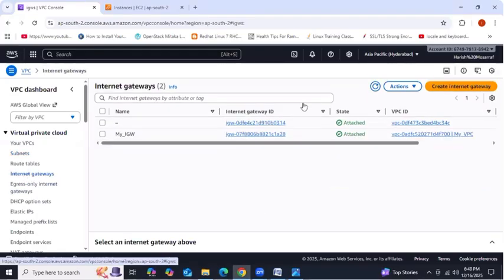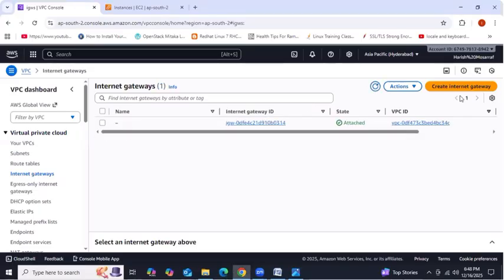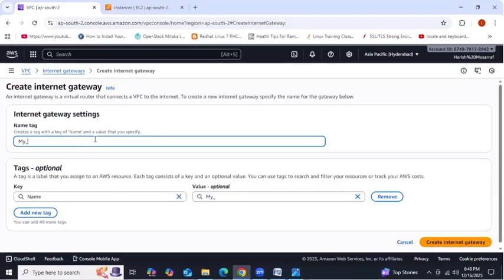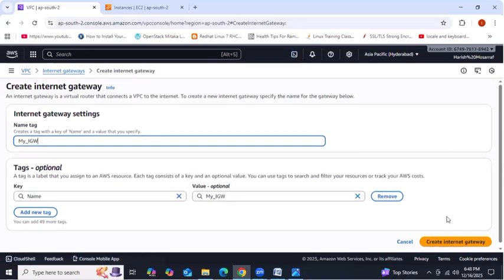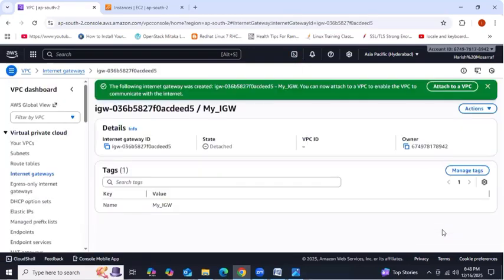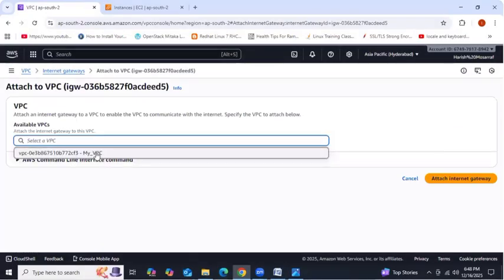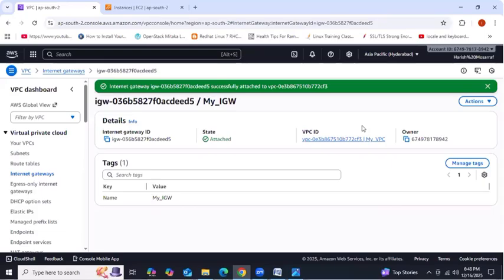Click IGW. Then here, create IGW, and then my IGW. Then create internet gateway. Then go to actions and then attach. Attach, select this one, and then attach it. Got it, guys? So now it got attached. Clear? Right. Next step, route table.